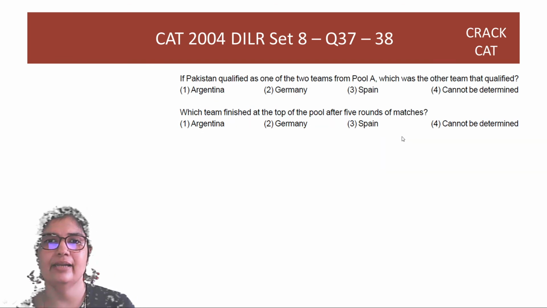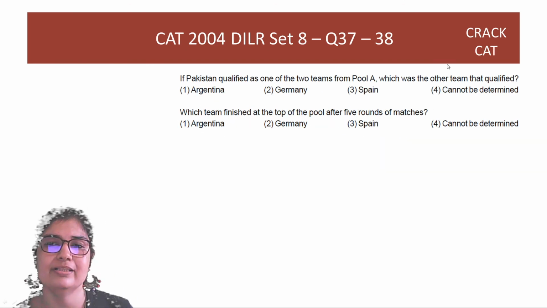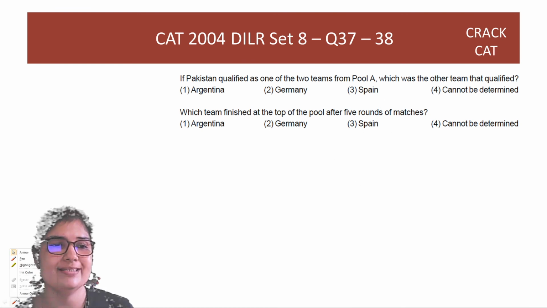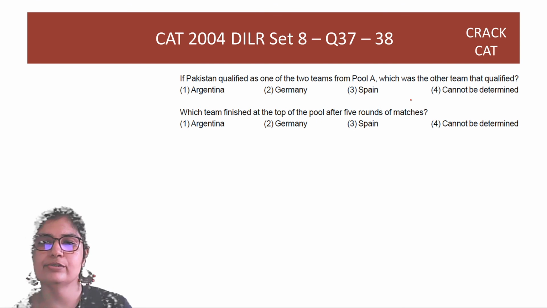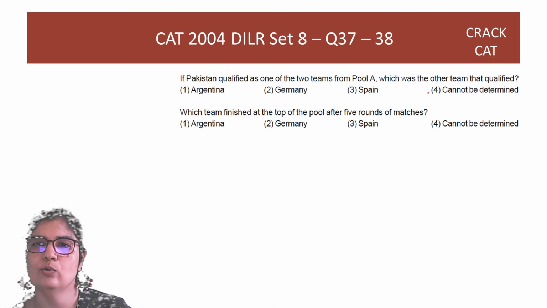As we said, we can't find out overall things after 5 rounds because the data is inconsistent. So the best thing that you need to do is mark option 4 in each and hope for the best.